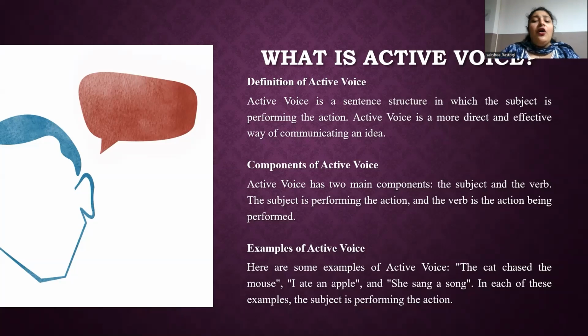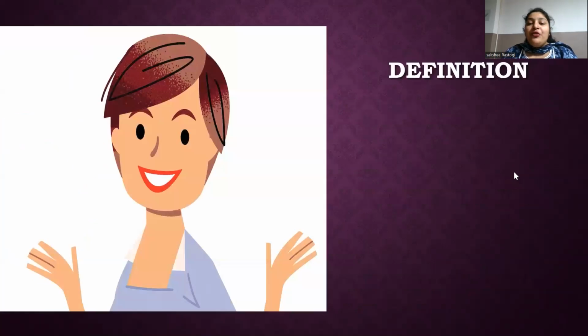The engineer designs the bridge. So here, the engineer is the subject performing the action of designing. So in each of these examples, the subject is performing the action described by the verb, making them examples of active voice. So now move forward to the definition.